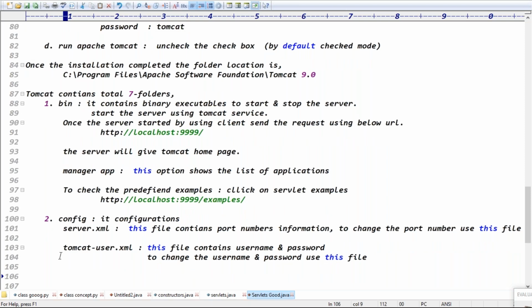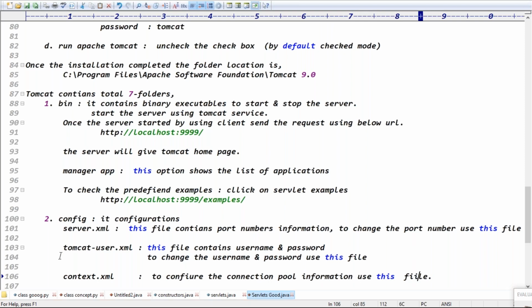And we have the connection pooling information, guys. To configure the connection pooling information, you can go for the context.xml, guys. What is the purpose of context.xml? We will use this context.xml file in a later class, guys. To configure the connection pool information, use this file, right? Exactly, guys.